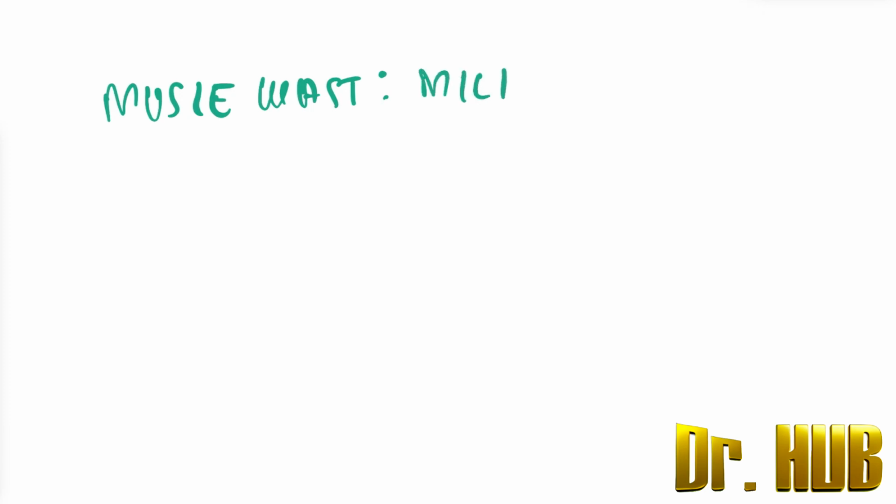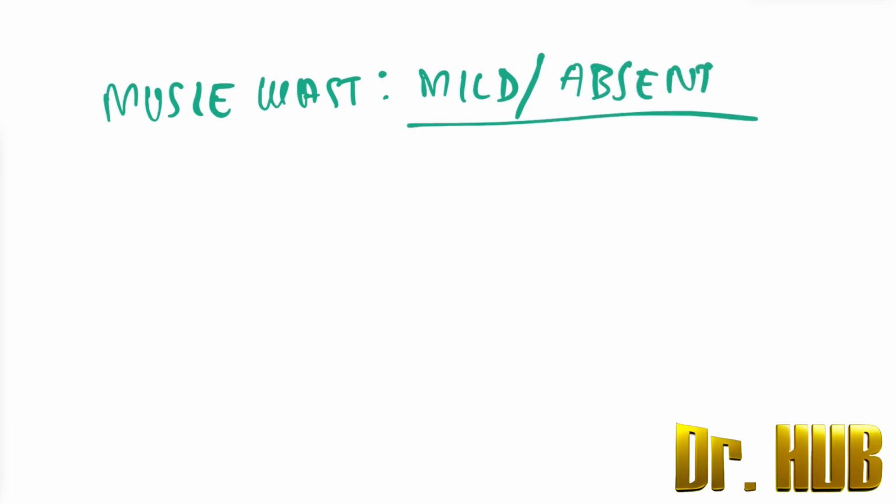Next is, what about muscle wasting? In terms of muscle wasting, it is mild or it can be absent. Whereas in terms of marasmus, the muscle wasting was very severe. So how about the prominence of ribs? Here there is no prominence of ribs, but there is a protuberant abdomen. This is very significant.